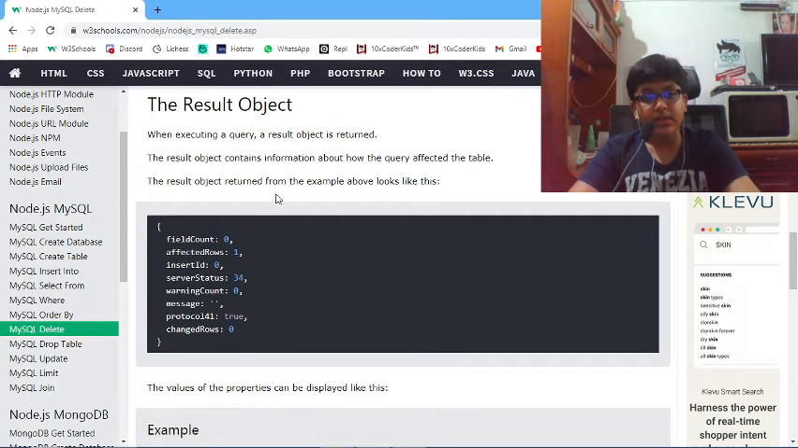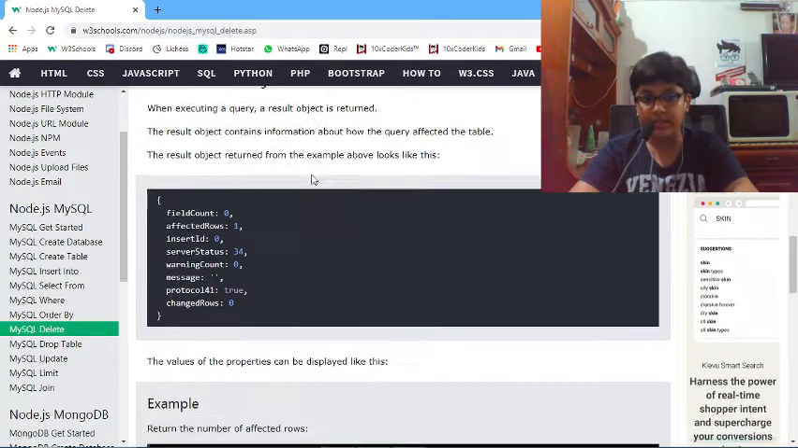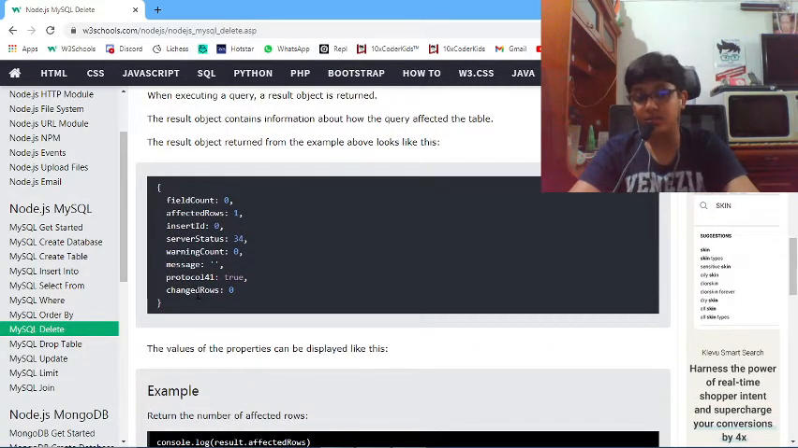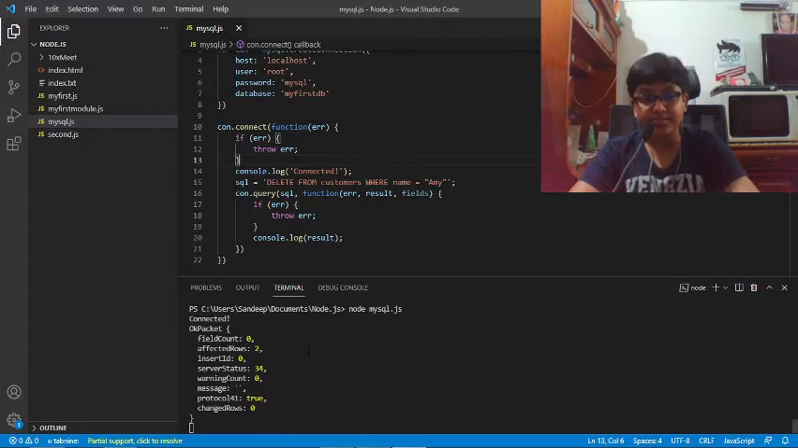So let's study the result object. When executing a query, a result object is returned. The result object contains information about how the query affected the table that was specified. The result object returned from the example above looks like this. So yeah, it looks completely like this.